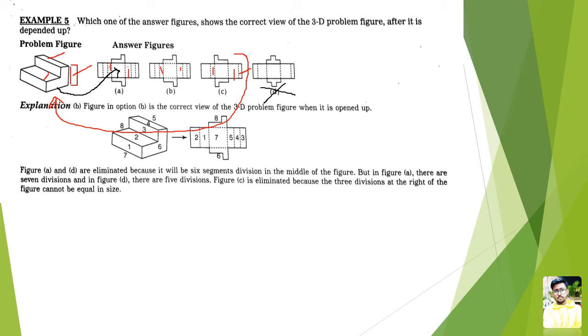If we compare it now with C, are we getting C? No. Why not C? Because this area is missing. After everything, this area is missing. If that area is missing, then we are sure that C is not the correct answer, because in C one area is missing, so we will eliminate C now.